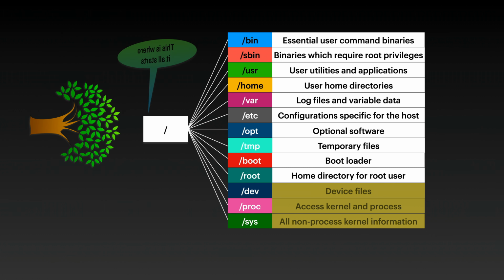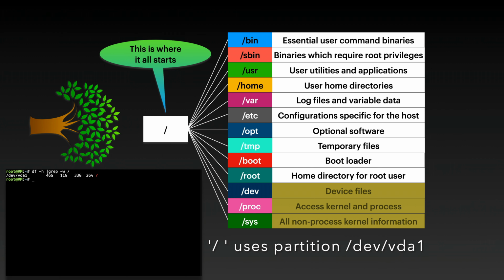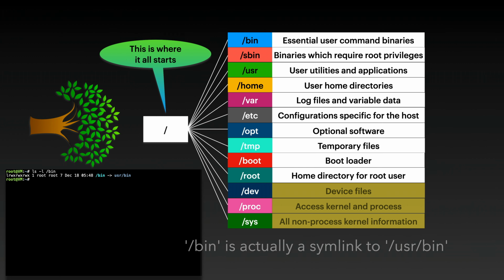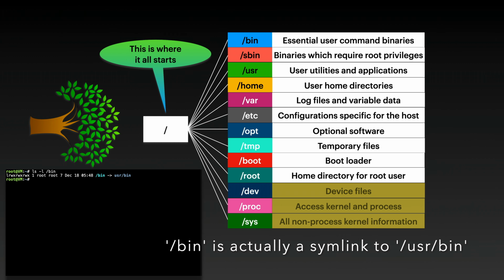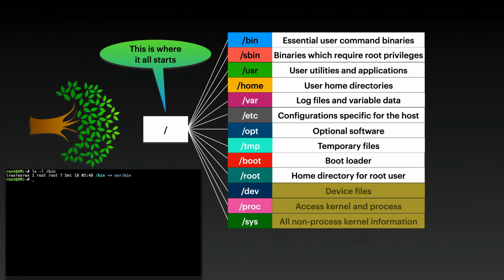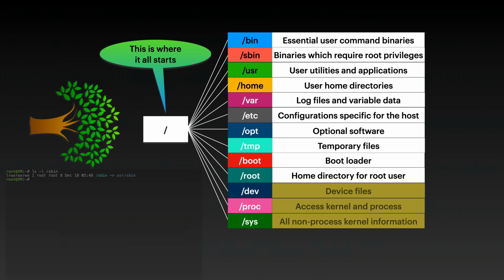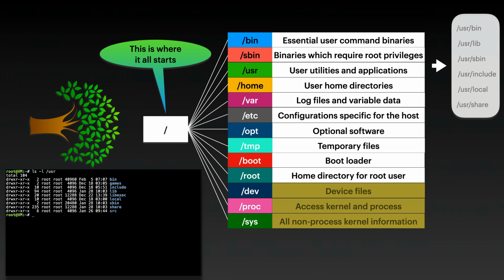It starts from slash, then there are some common directories. Bin stands for binaries and contains certain fundamental utilities that are generally needed by all users. Sbin is similar to bin, but it contains applications that only the super user can use. USR holds executables, libraries, documentation, icons, and shared resources.